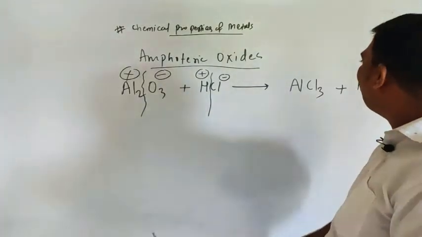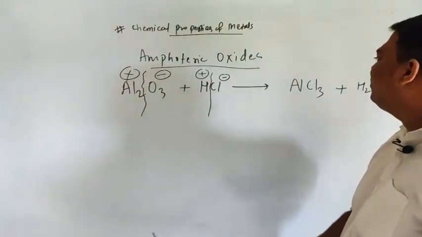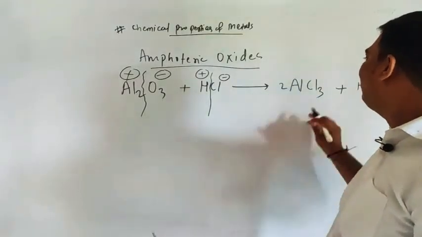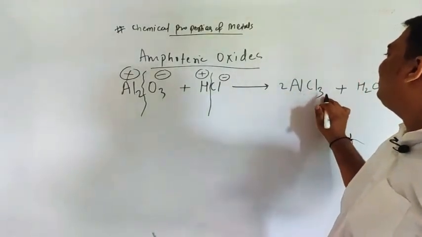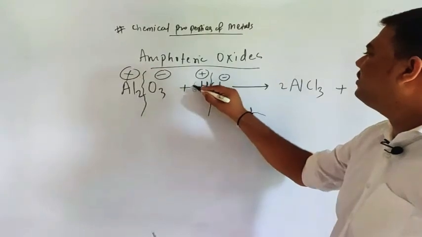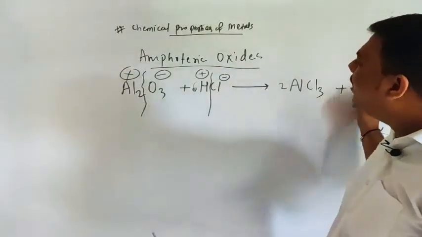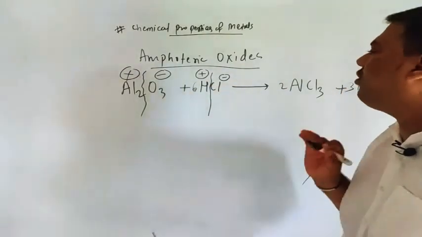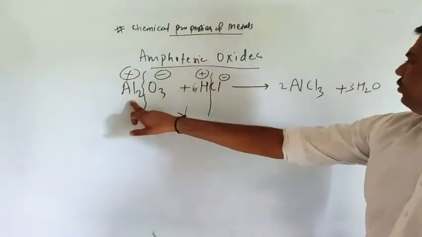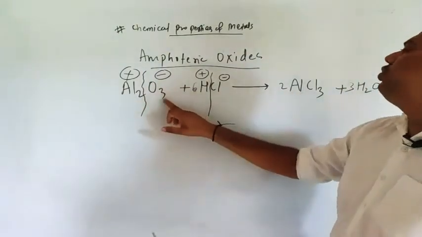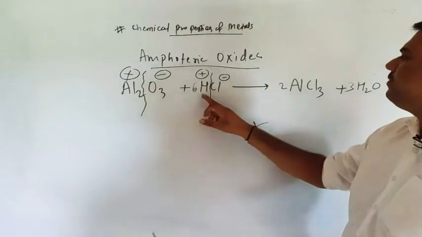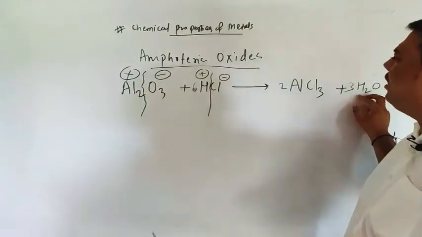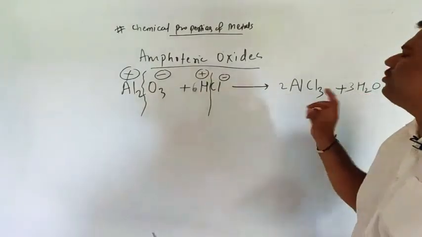But here we want to balance this reaction. Understood? So here 2Al, so Al 2 times 3 is 6, so here also 6. Now we will cross-check once again. Al2, yes, here also 2Al. 3 oxygen, yes, here also 3 oxygen. 6 hydrogen, here also 6 hydrogen. 6 Cl, yes, here also 6 Cl.